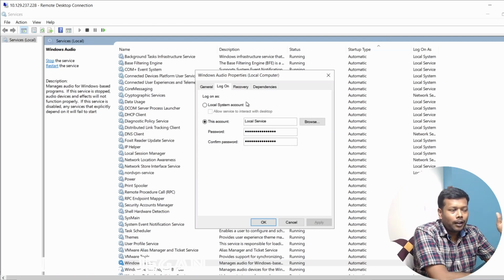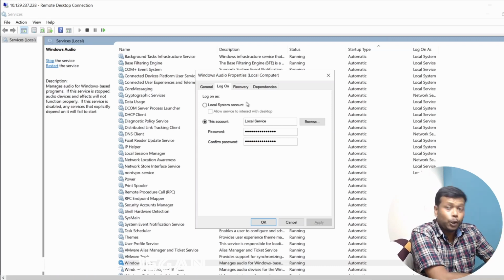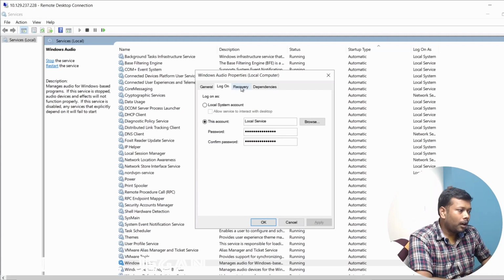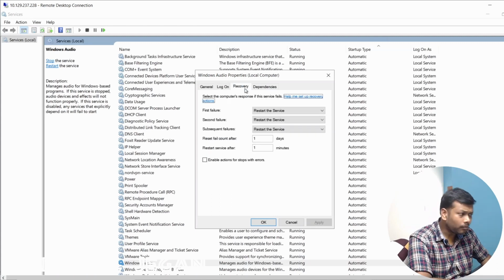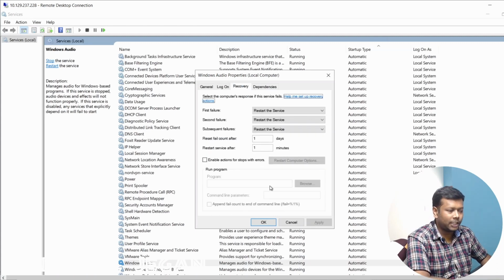So that is why, for critical services, an enterprise would use a service account. So they are using a service account for that. That is the purpose of it. If it is a critical service on an enterprise machine, they might have used a service account and the password here. And you can also see the restart option here, I mean the recovery option.